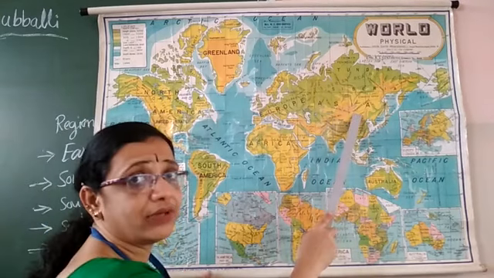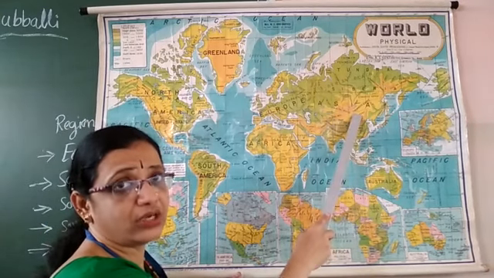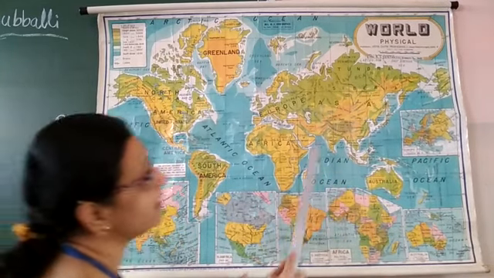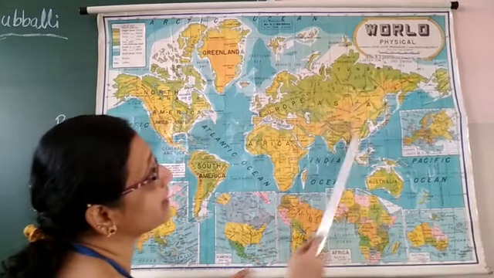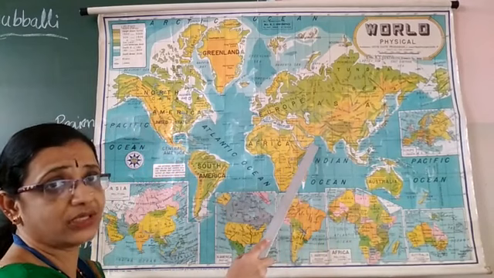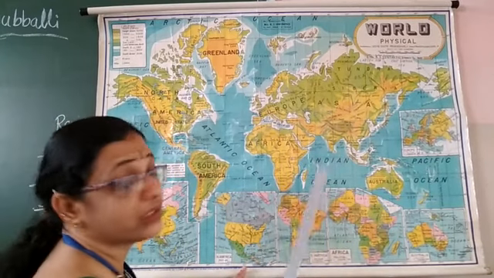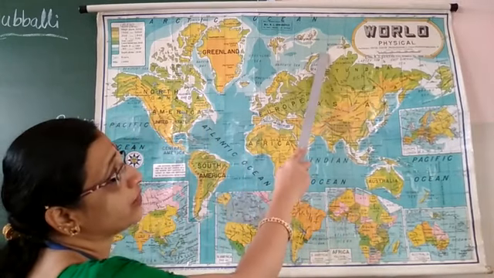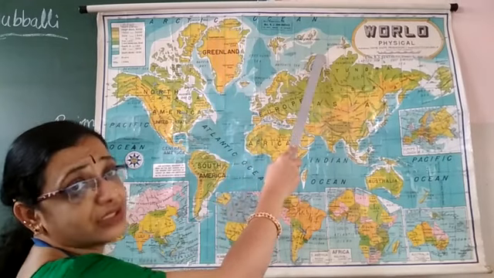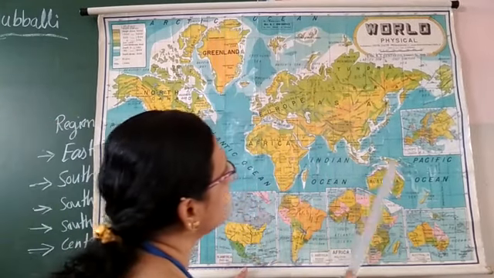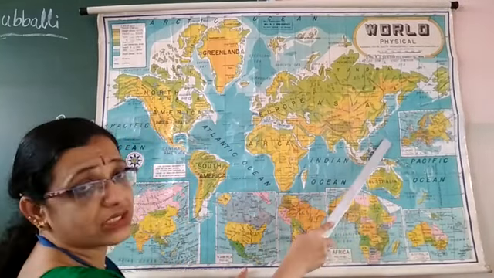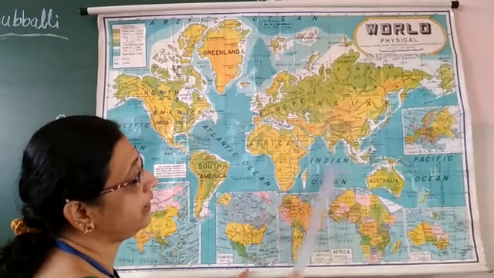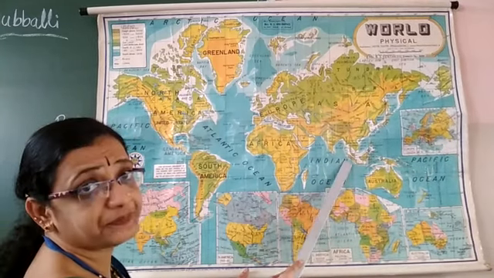Here Asia, it is our continent only, children. We are in the Asia continent. Asia, I said, is the largest one. By seeing all the continents by size only, you can imagine that it is the first largest continent. And see, children, 3 sides have water bodies, I said. Here the Arctic Ocean is in the north. And here the Pacific Ocean is in the east. And the Indian Ocean is in the south, south of Asia.